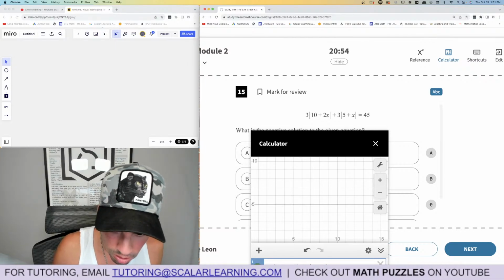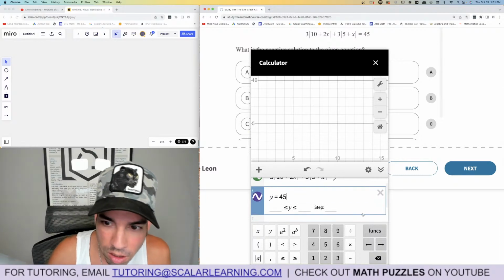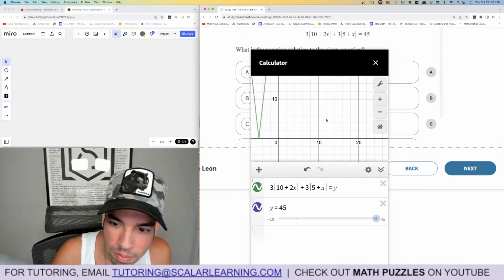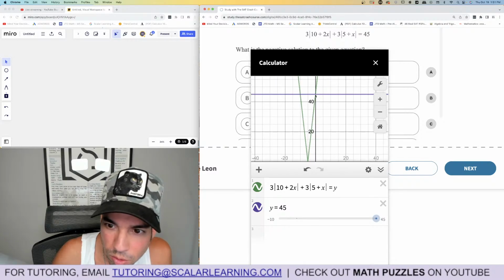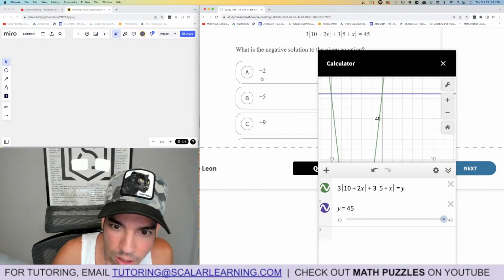Actually, let's say it's equal to y, and then we'll say y is equal to 45. So then it'll intersect. Okay, so there's my absolute value. Boom. So we got two solutions. We got one at 0 and one at -10. And that's pretty much it.